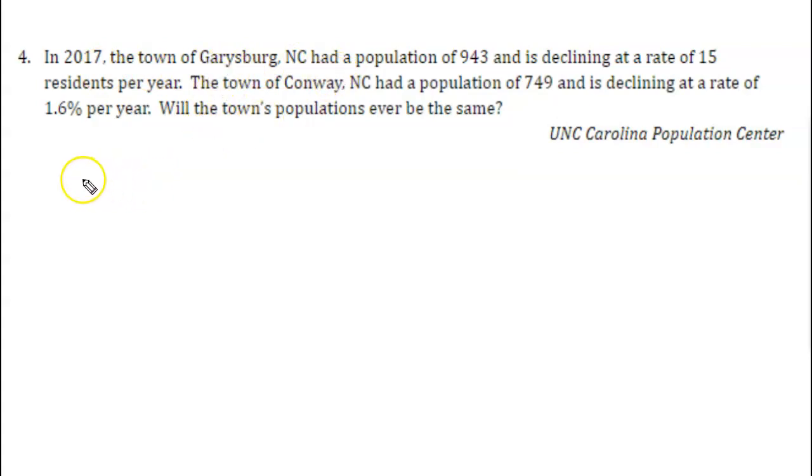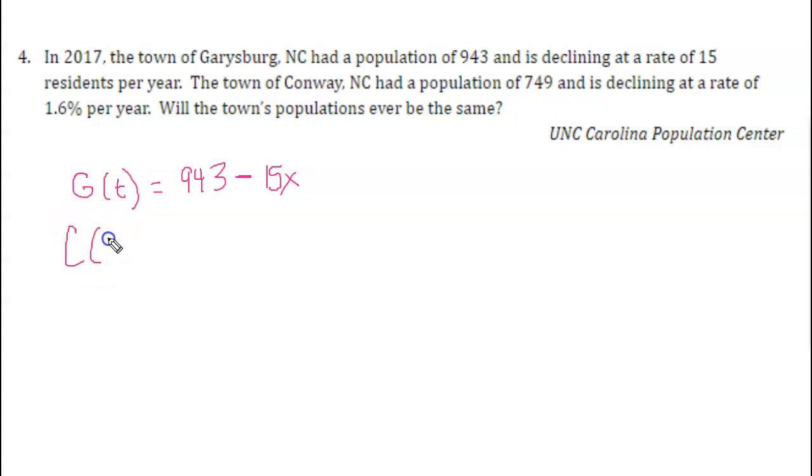If I'm looking at Garysburg, the population of Garysburg is starting at 943 in 2017, and it is declining at a rate of 15 residents per year. So we're not dealing with an exponential here. It's going down a set number of people per year. So in fact, it's going down 15 people per year. That's just linear. So we have a constant rate, 15 people per year. And so for each year, we subtract 15 people. So that gives us our population model for Garysburg.